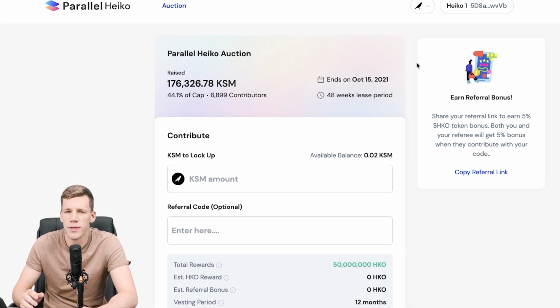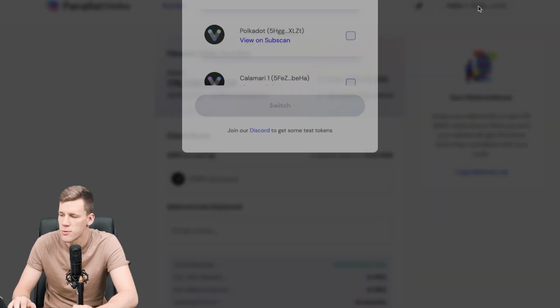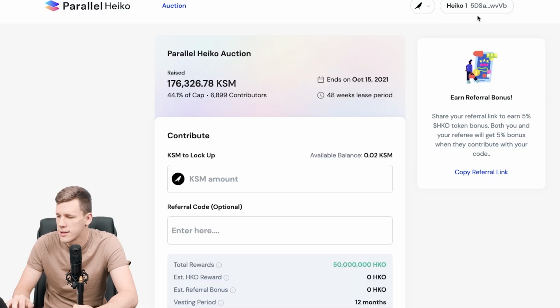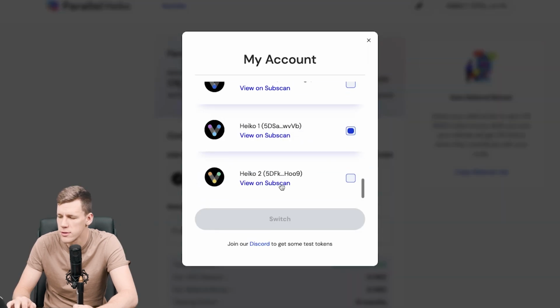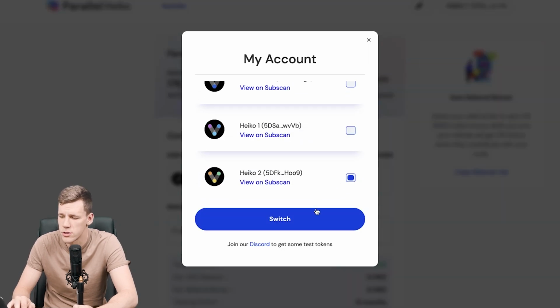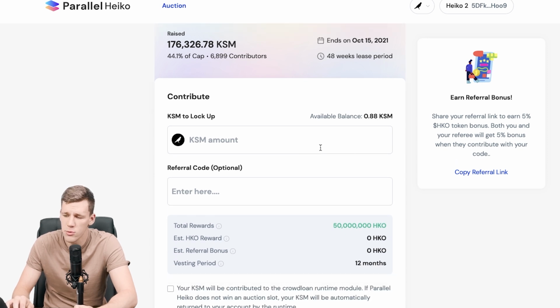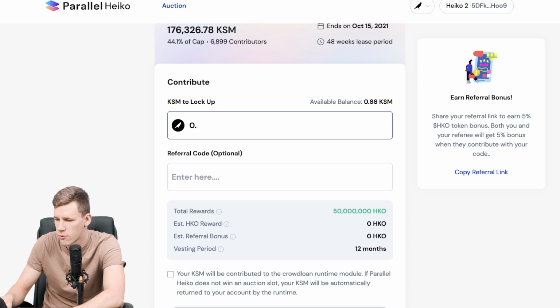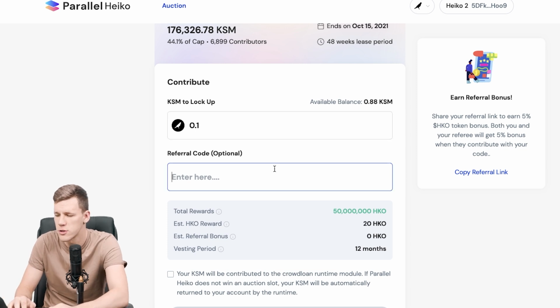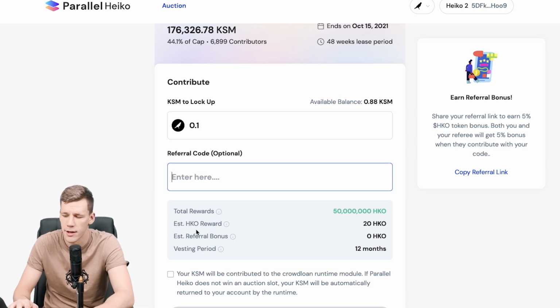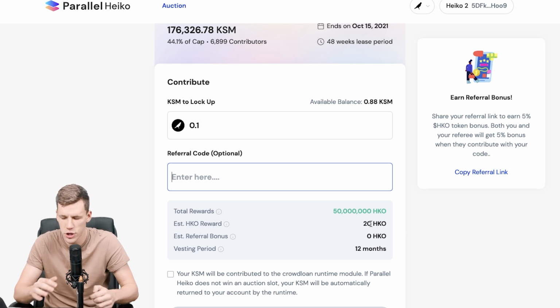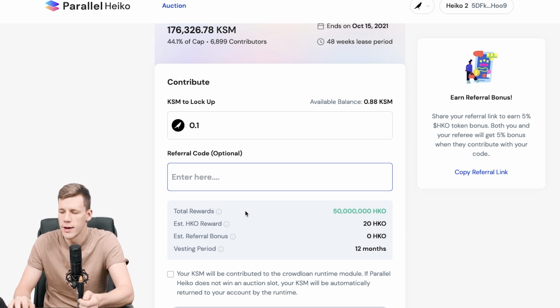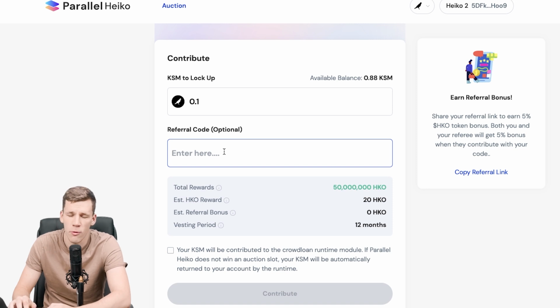So now what we need to do on this side over here, we first need to select the wallet or the Kusama address we want to use for the Crowdloan. The Heiko one is selected for us here right now. That's not the one we want to use, so we just press over here at Heiko 2 and click on switch. Next we need to type in the amount of KSM we want to contribute. So for us it will be 0.1 KSM for demonstration purposes, and we will get an estimated 20 HKO for this Crowdloan.